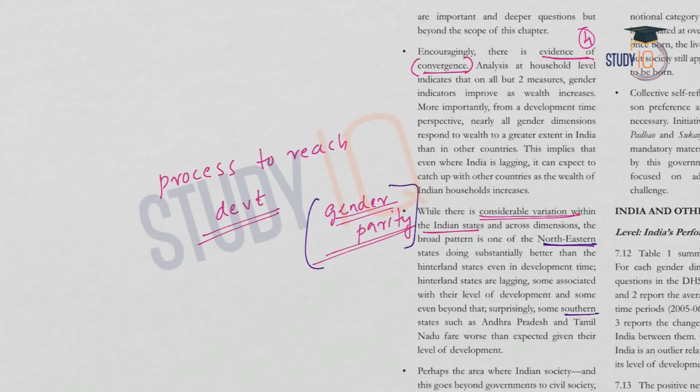And when it comes to southern states who are considered to be more prosperous, states like Andhra Pradesh, Tamil Nadu, etc. are worse than expected in the level of development when it comes to gender parity. So from this we can conclude that prosperity and gender parity are not connected. So if a state is prosperous, it doesn't mean that there will be more gender parity.